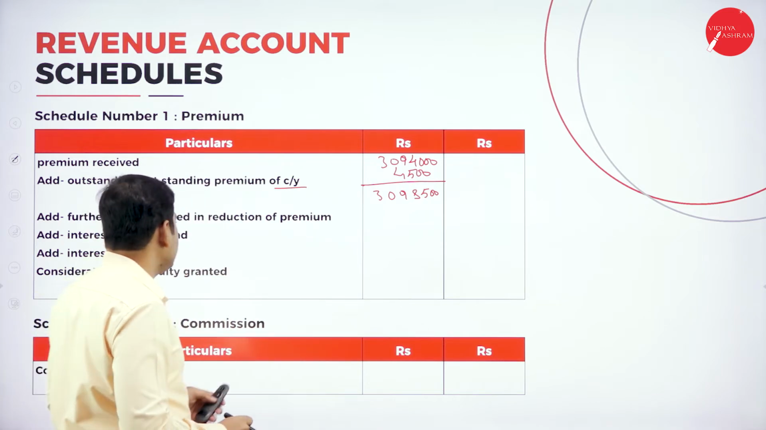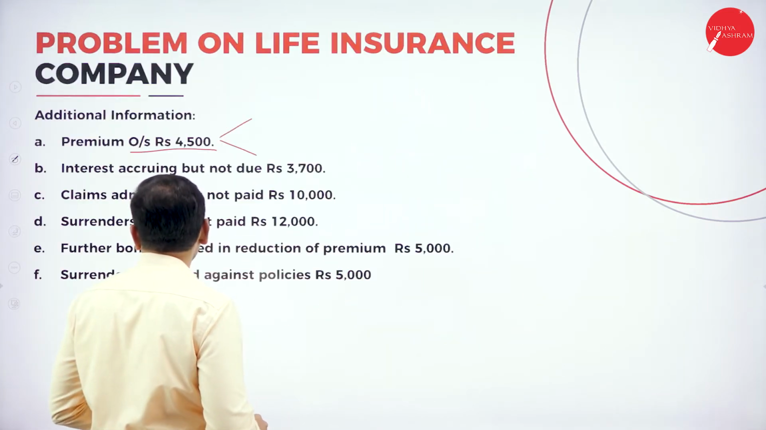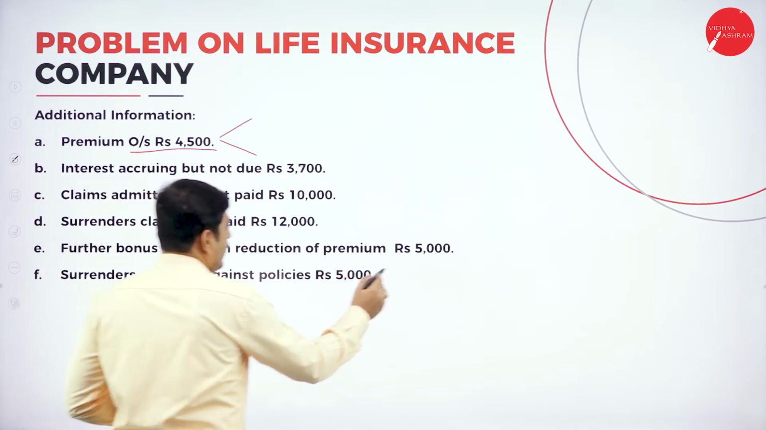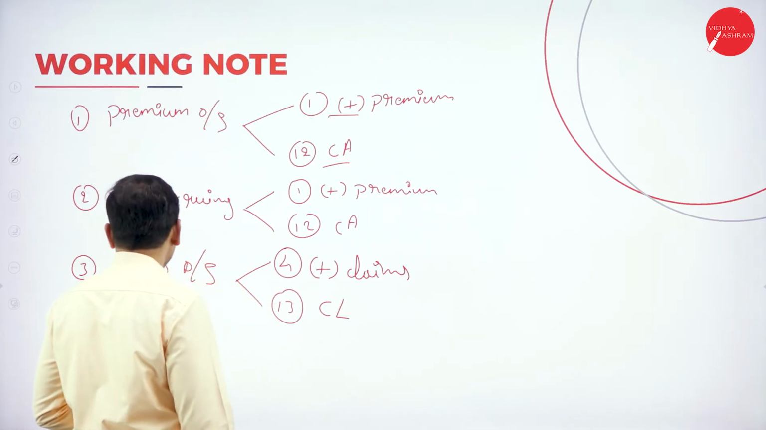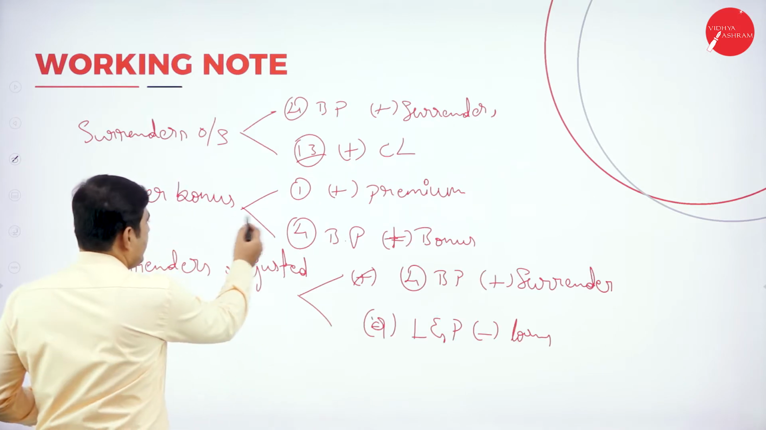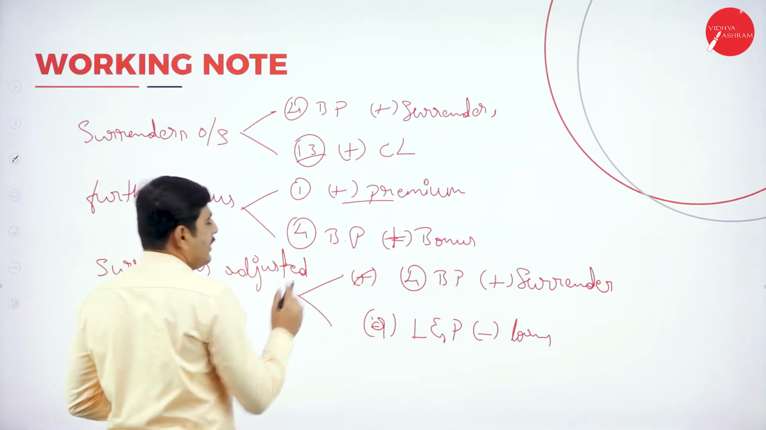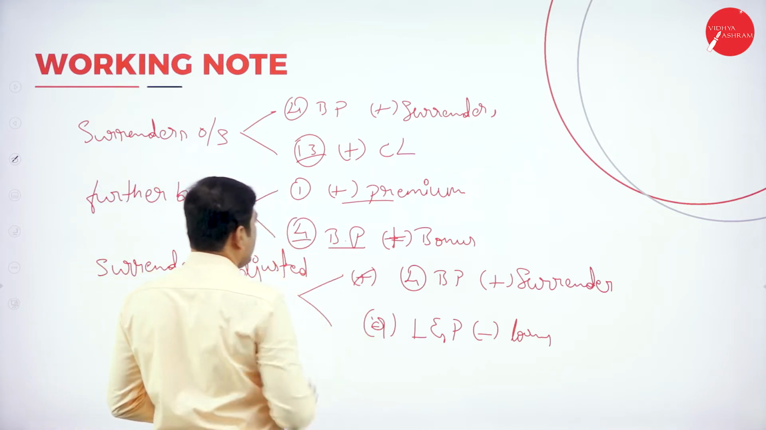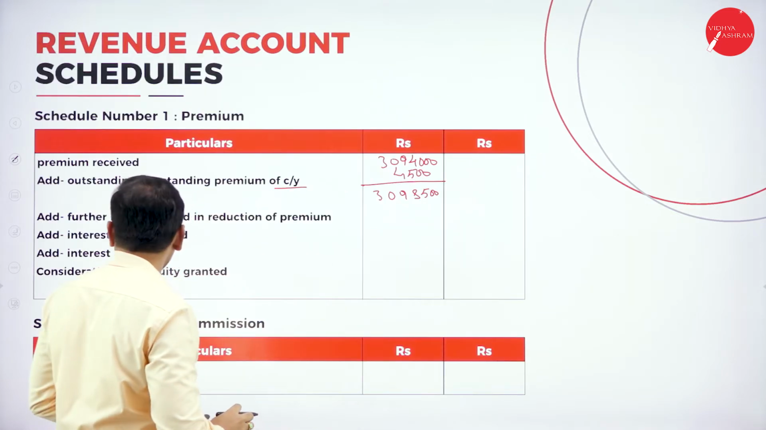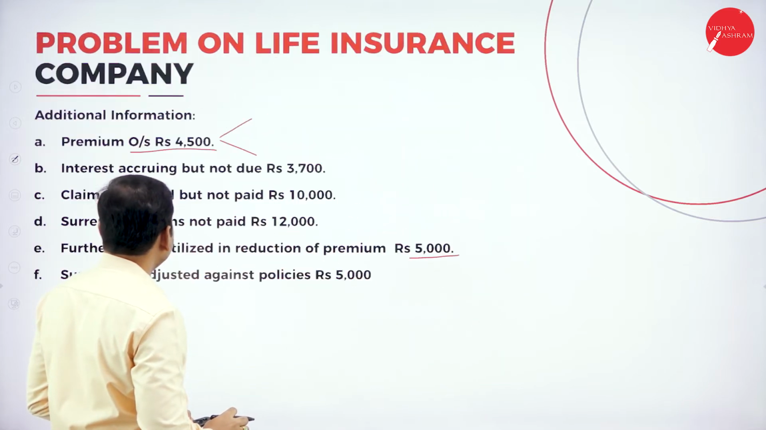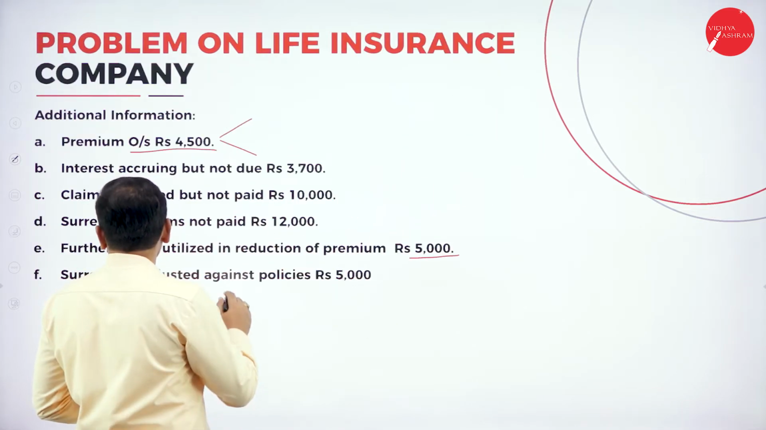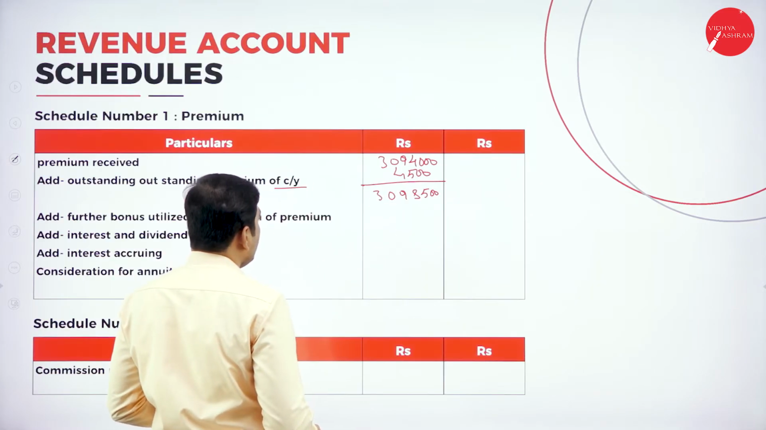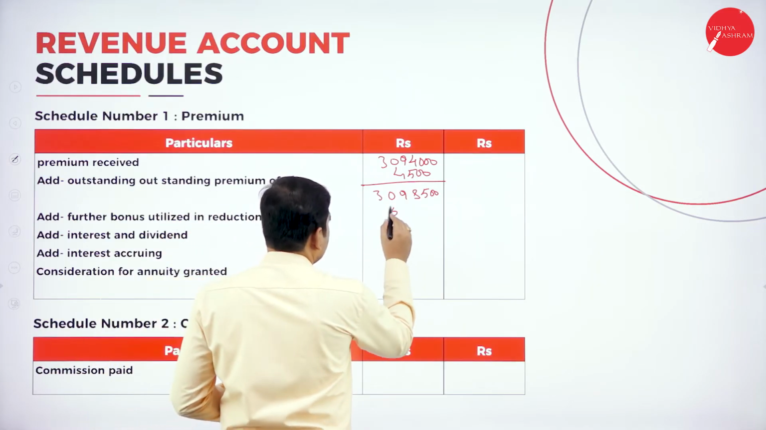Next item, add further bonus in reduction of premium. It is in the adjustment. So further bonus in reduction of premium is 5,000. Already we have discussed here. Further bonus in reduction of premium should be added to premium. Again, we have to show it in benefits paid, schedule number 4, as bonus. Next one, what is the amount here? The further bonus in reduction of premium is 5,000. So, add 5,000.